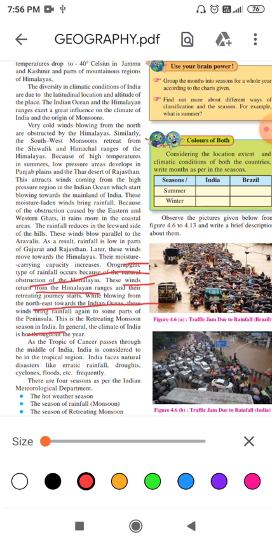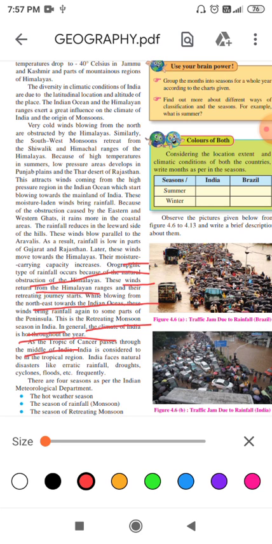Just now I told you this is retreating monsoon. Underline this line. This is retreating monsoon in India. In general, the climate of India is hot throughout the year. So, as the Tropic of Cancer passes through the middle of India, India is considered to be in the tropical region.